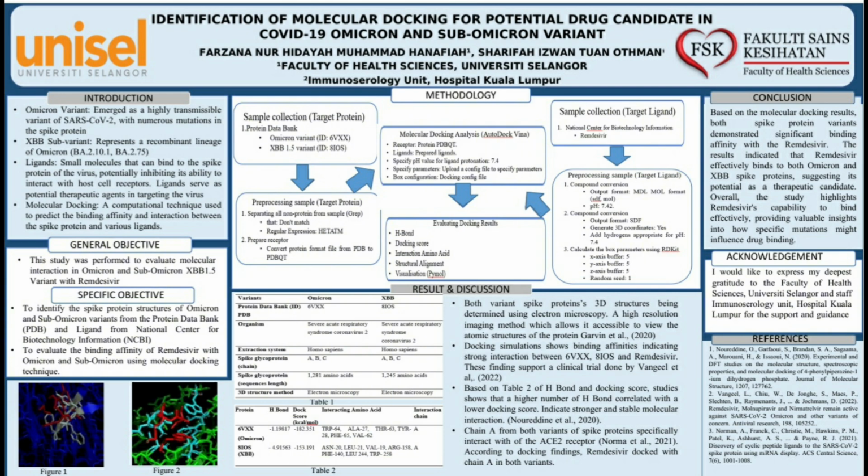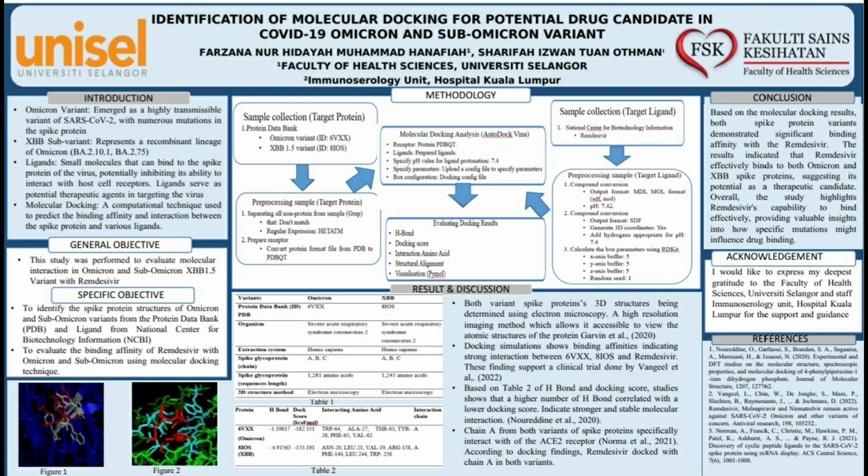Both spike proteins were constructed in 3D structure by using electron microscopy. Electron microscopy is a high-resolution imaging method which makes it possible to view the atomic structures of the protein.